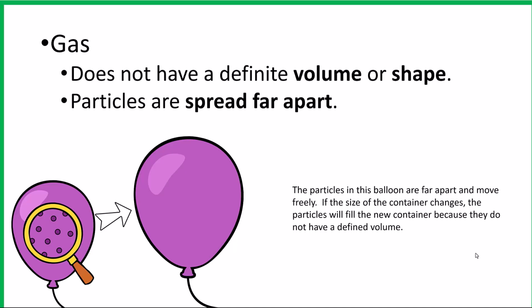If the size of the container, here the container is the balloon, changes, the particles will fill the new container because they do not have a defined volume. So if we put this same amount of gas into a larger balloon, it's going to change the shape. It's going to fill that balloon because they do not have a defined shape or volume.